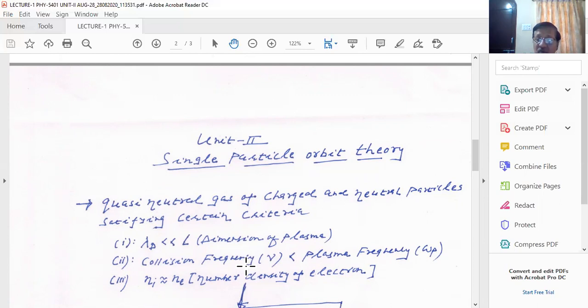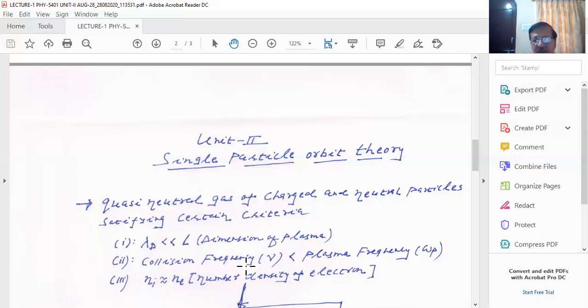So we have to take care about this collision. So the collision frequency is the number of times an electron collides with an ion, right? It is characterized by the collision frequency. The number of times an electron collides with, suppose, an ion, that frequency is known as the collision frequency. The collision frequency should be less than the plasma frequency